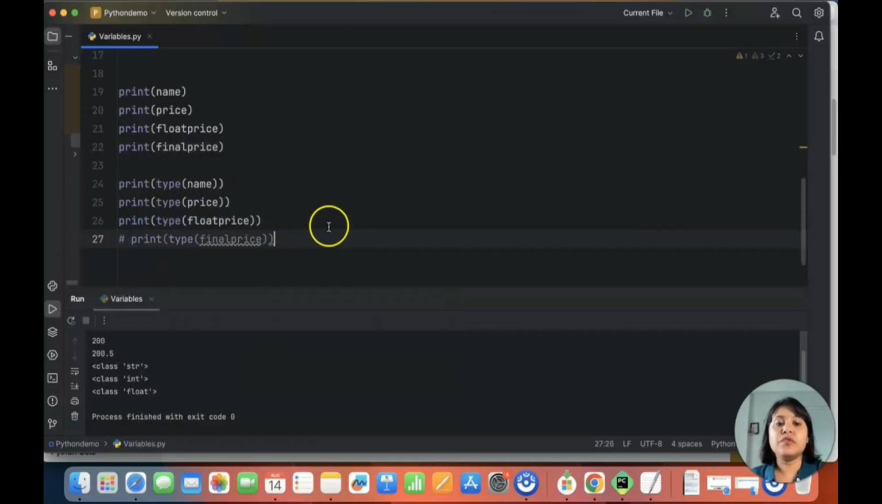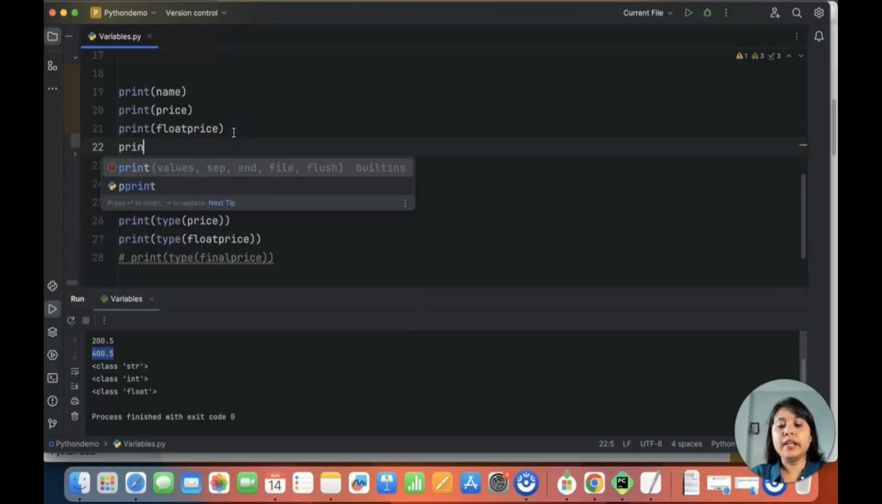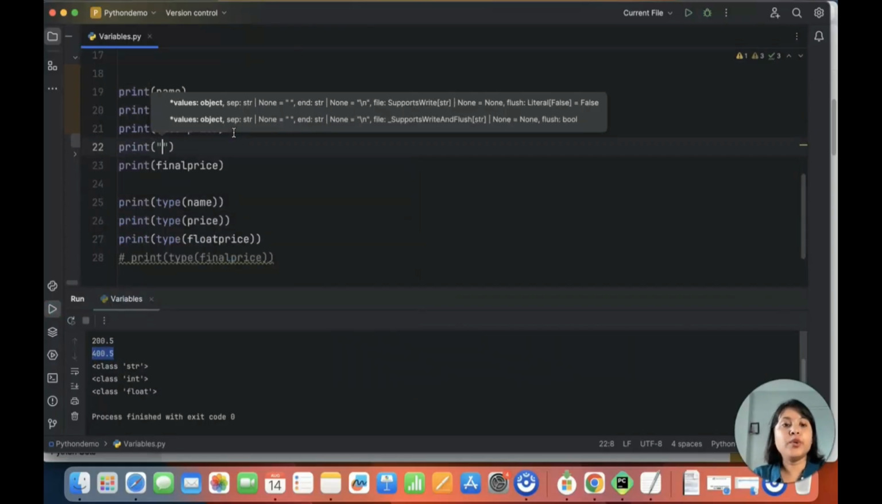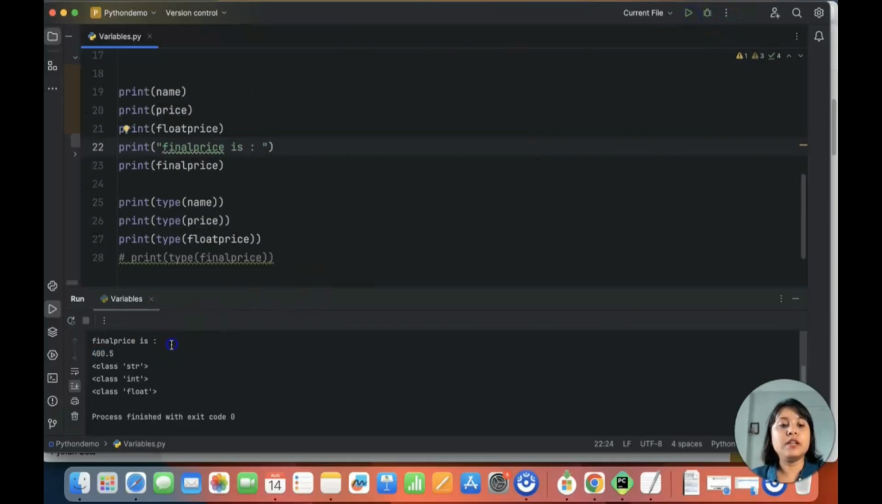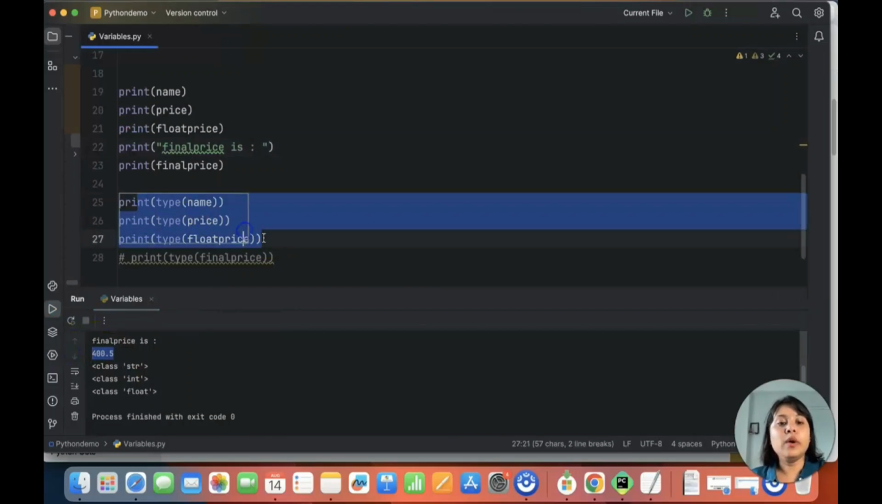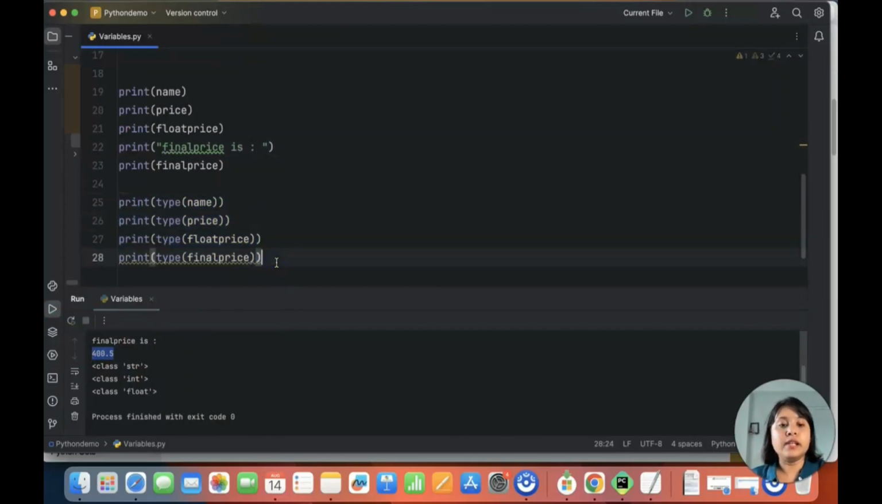Let me not execute this first. Let me execute this and show you the result. So now you see the final price is what? It is 400.5. If you want to print any string, you can put it inside quotation marks. It could be a single quote or a double quote. So I'll write here, final price is this. And I will execute it, so you see here the final price is 400.5, right?